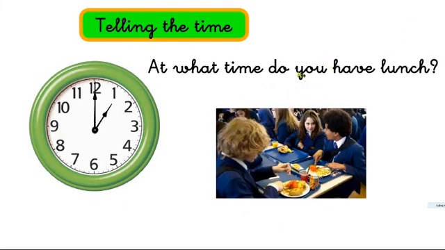Excellent. At what time do you have lunch? Again, the long hand is pointing to 12, so it's o'clock. What is the hour? The hour hand is pointing to 1. So it's 1 o'clock.